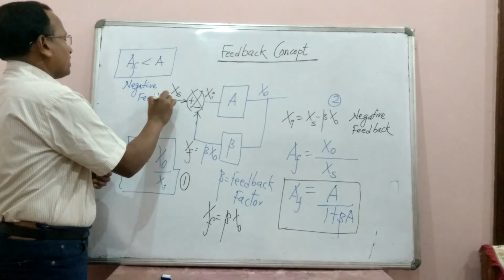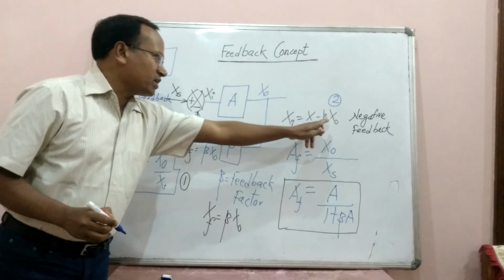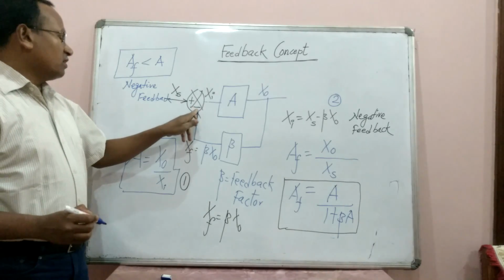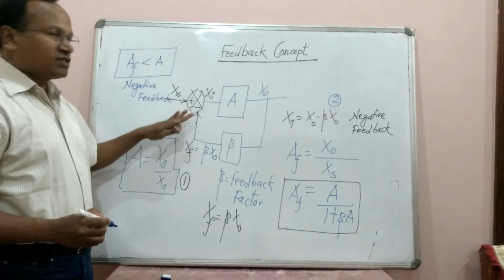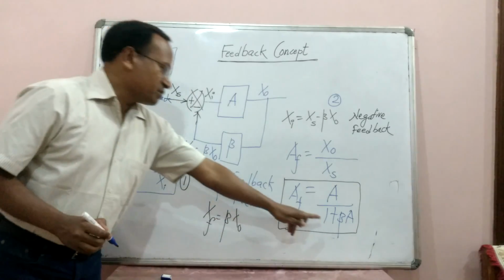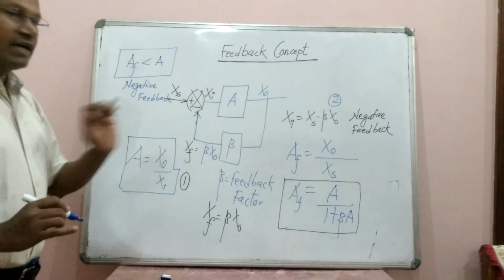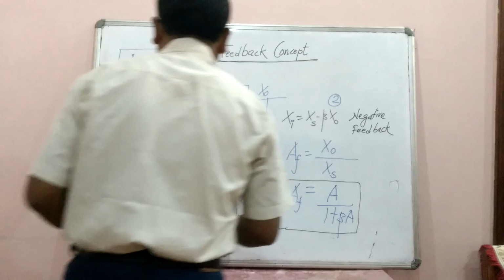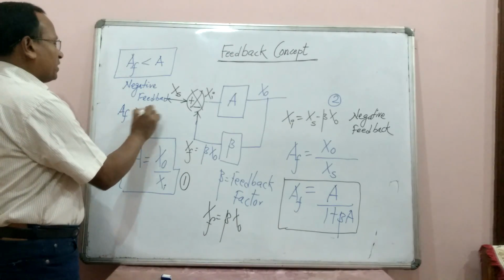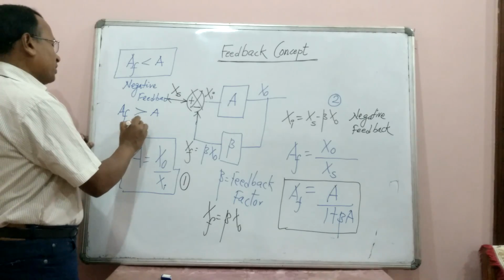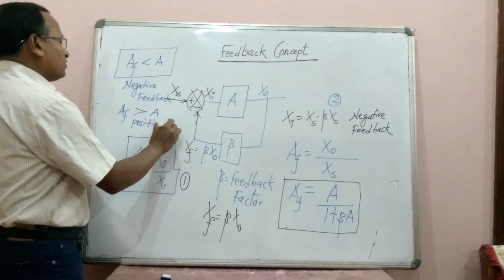And very simply, if you reverse the condition, when we write Xs plus beta Xo, where we replace this negative sign by a positive sign, this component will be added with the source signal. What will happen? This becomes 1 minus beta A. So when we write the expression for positive feedback, AF will be greater than A. The feedback will be positive feedback.